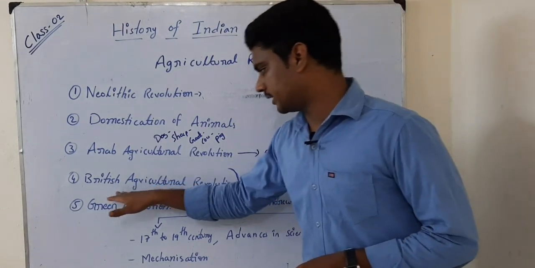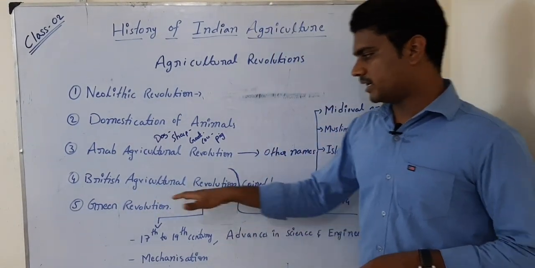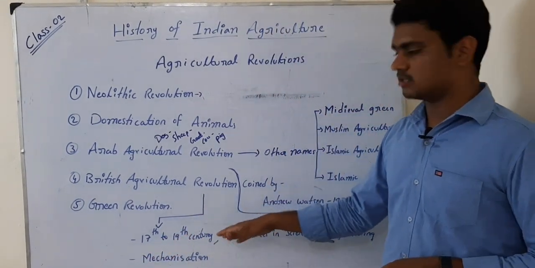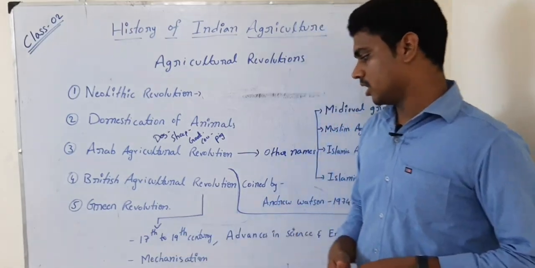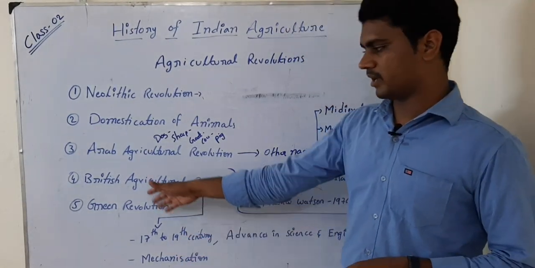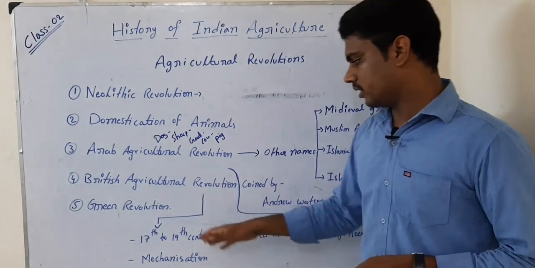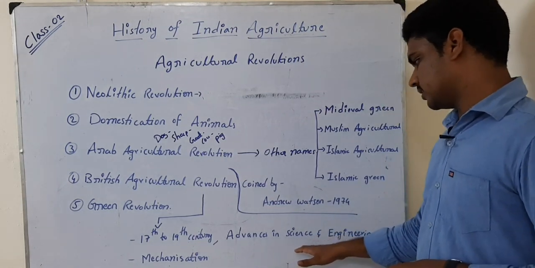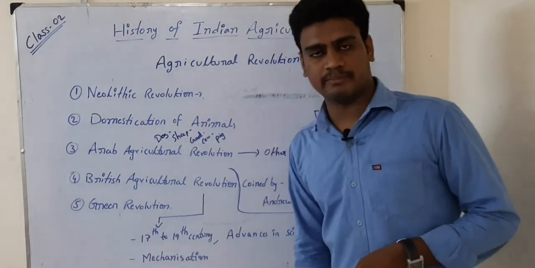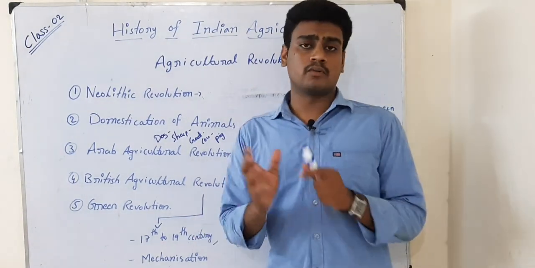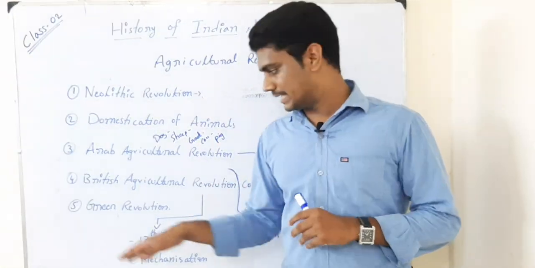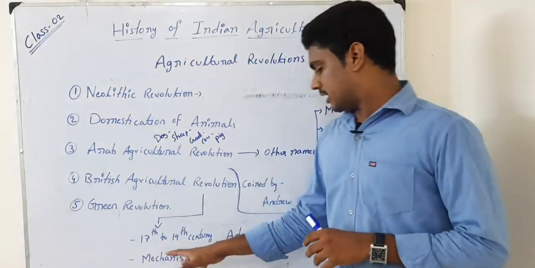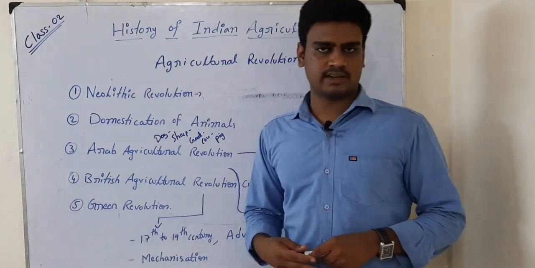Then the next one is the British Agricultural Revolution. The British Agricultural Revolution happened between the 17th and 19th century, and we know even our country was ruled by Britishers during this period. In this revolution, advances took place especially in science and engineering and also farm mechanization. Though there wasn't as much of a revolution as in the Green Revolution, some advances happened in science and engineering as well as mechanization.